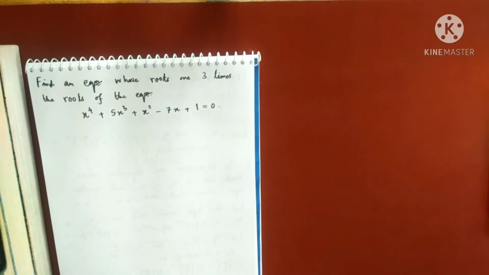So I want an equation whose roots are 3 times the roots of this equation.